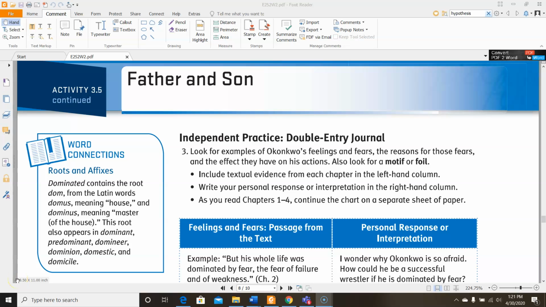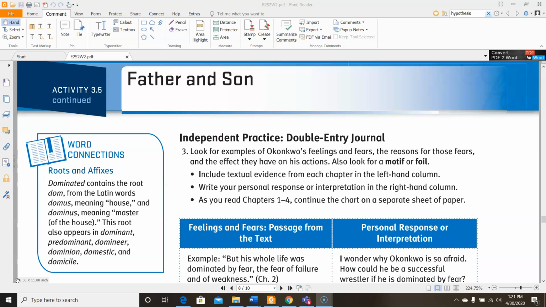Today I'm going to go over English 2 Semester 2, Week 2, Activity 3.7. But first, I need to admit a mistake. I didn't do this page on your last activity, so I wanted to go back and do that with you really quick before we begin 3.7.